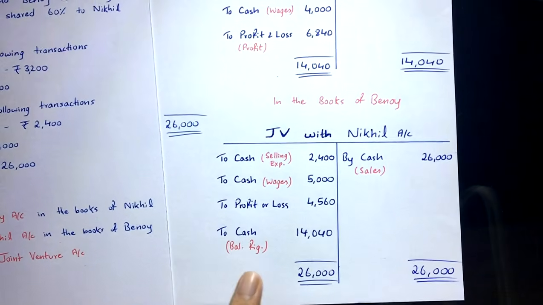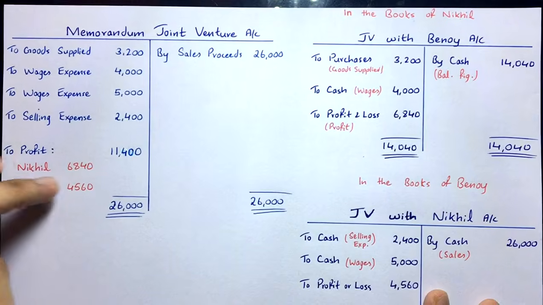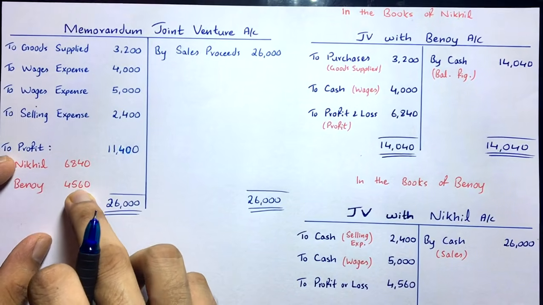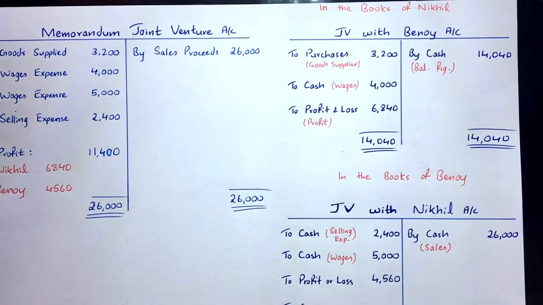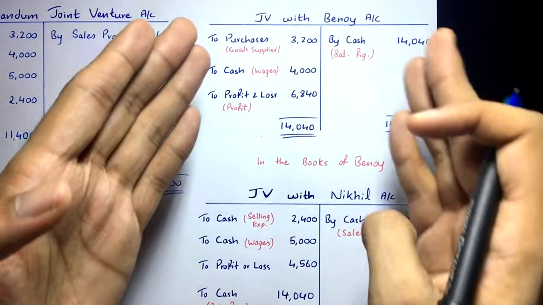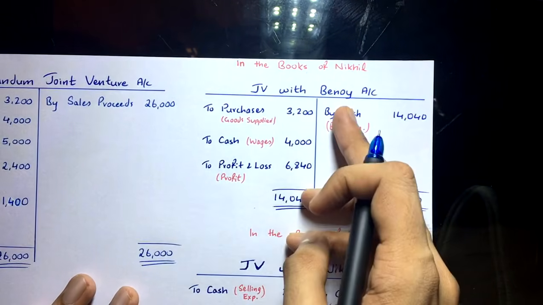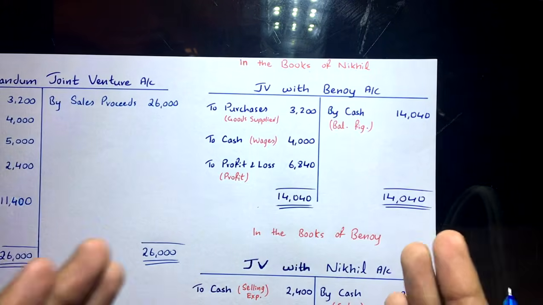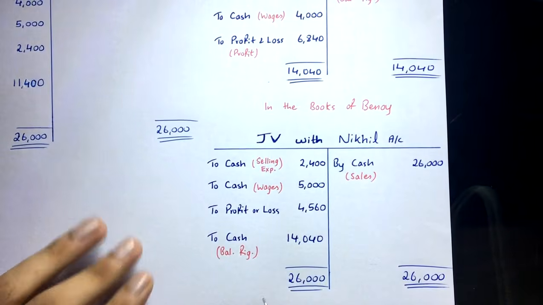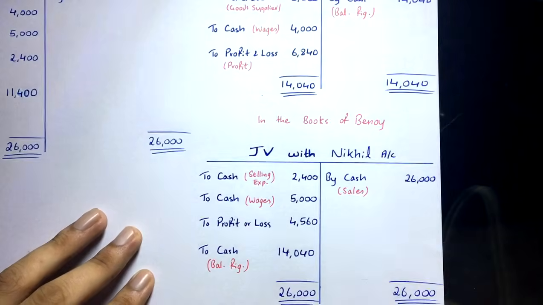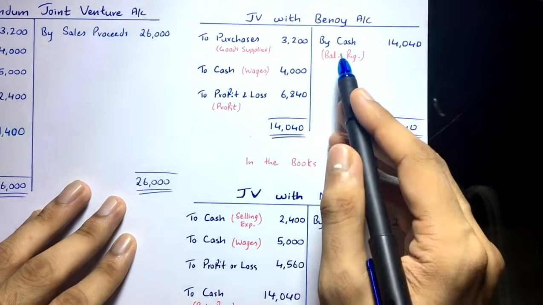Now you have to understand this properly. The first thing that you did was prepare the memorandum joint venture account and find out the profit or loss, which is going to be posted on the debit side only if it's profit, and on the credit side only if it's loss. That's how you have to go about it. Then you open these accounts. In the books of Nikhil, you open the joint venture with other co-venturer account. You take all the transactions of Nikhil here, and here all the transactions of Binoy, and take the profits or loss, whatever there is, and then whatever balancing figure comes will go to cash account.